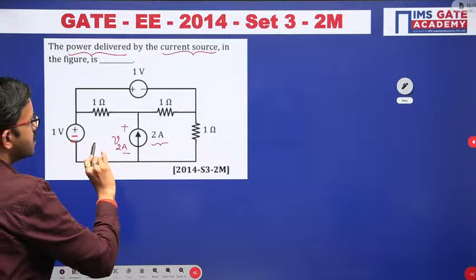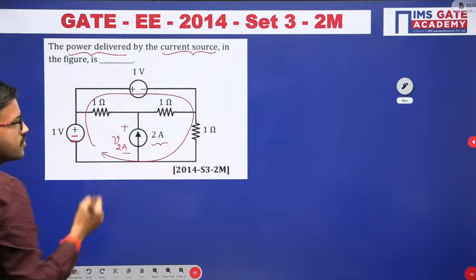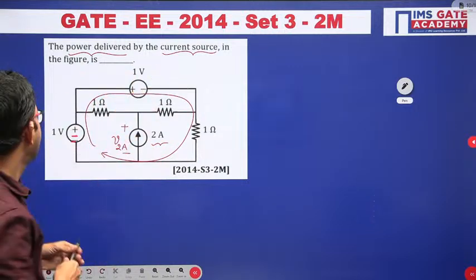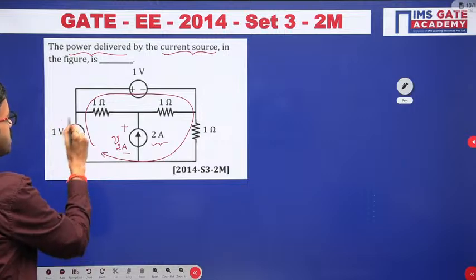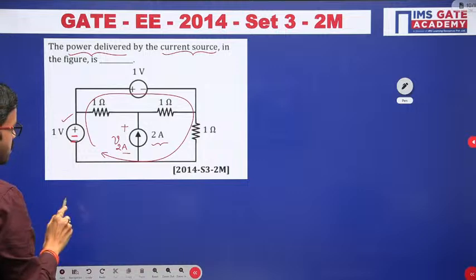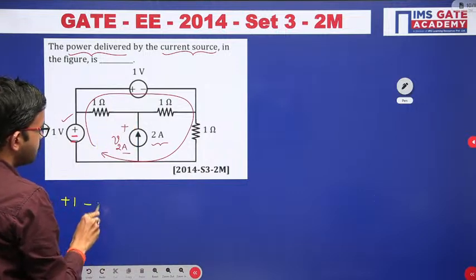Now before calculating this voltage, if you observe carefully, here you can consider the outer loop like this. This is one closed path. Here I am applying KVL around this closed path: -2 plus +1, then +2 minus, -1.